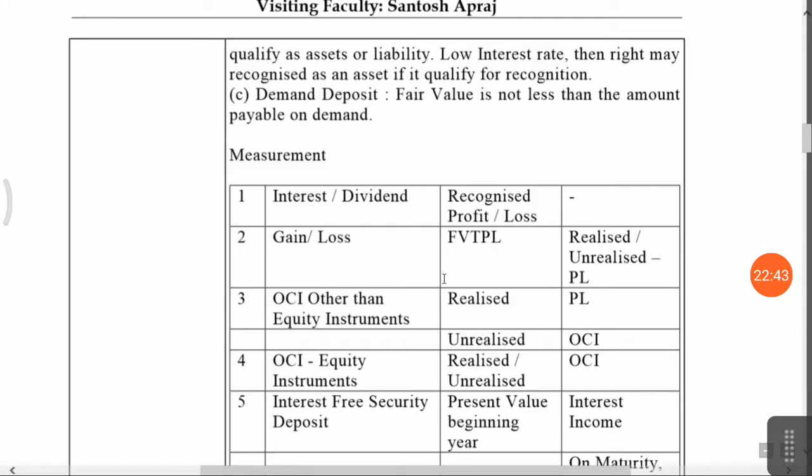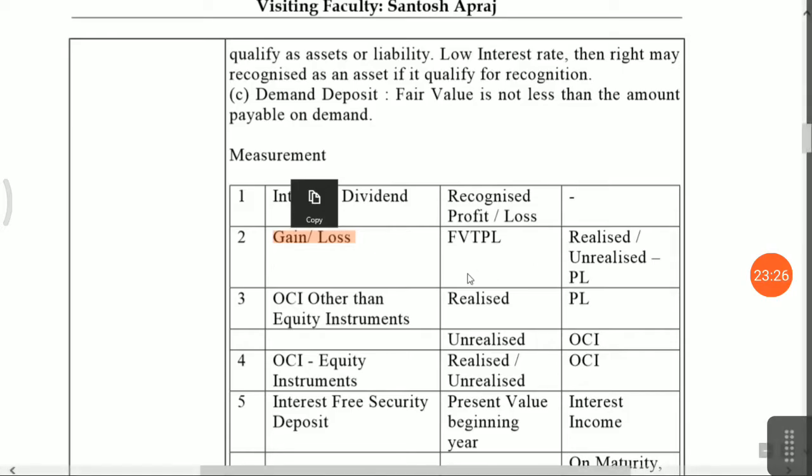Now for measurement, I have given the accounting treatment. If there is interest and dividend, then you have to credit it to profit and loss account. Gains or losses you have to provide to your fair value through profit and loss account. And whether it's realized or unrealized, means if you do fair valuation as on 31st March, that time the gain will be unrealized, then you will provide it to profit and loss account. If in the middle of the year you sell that financial asset, any gain or loss will be adjusted against your profit and loss account.